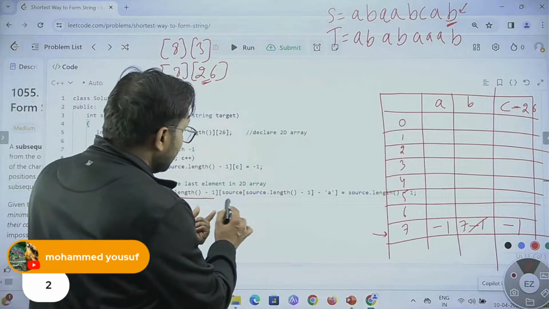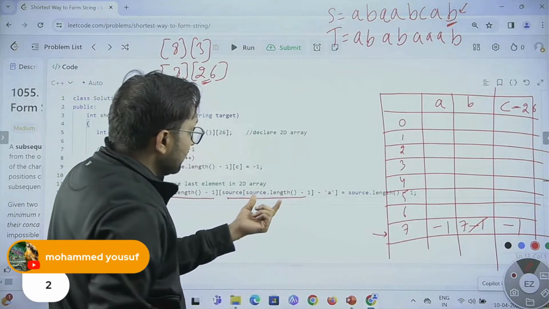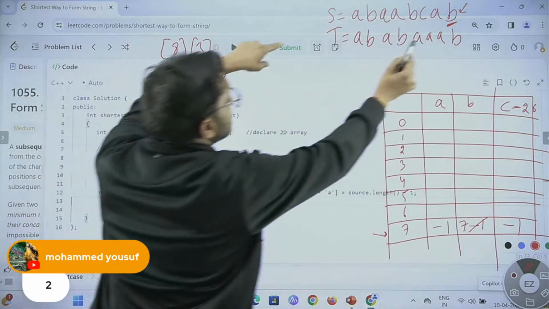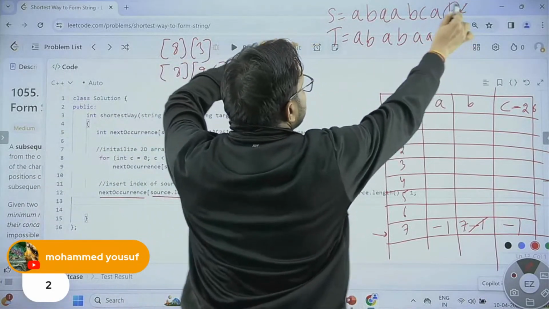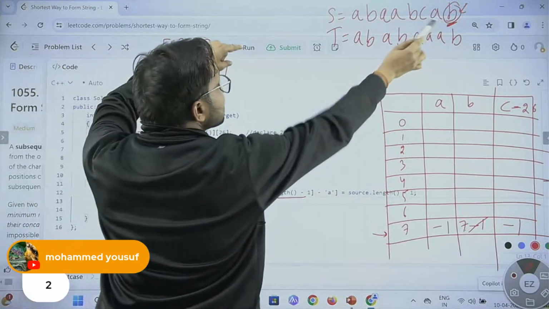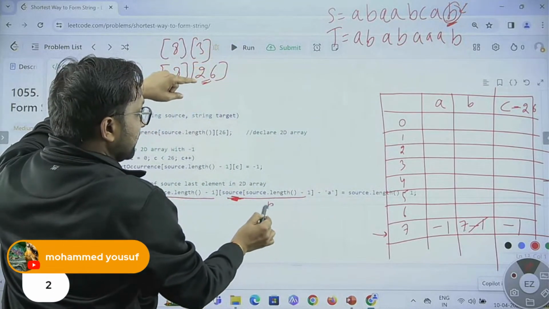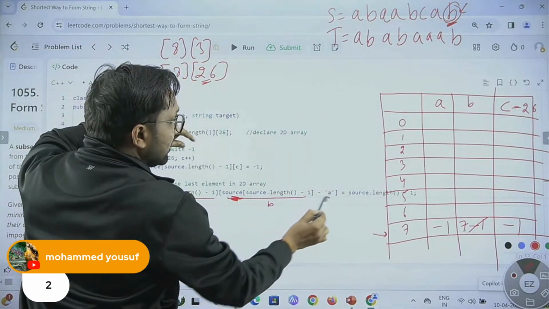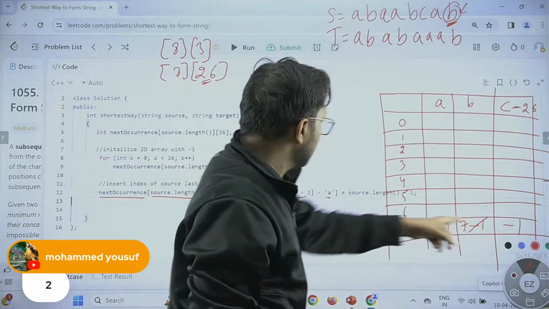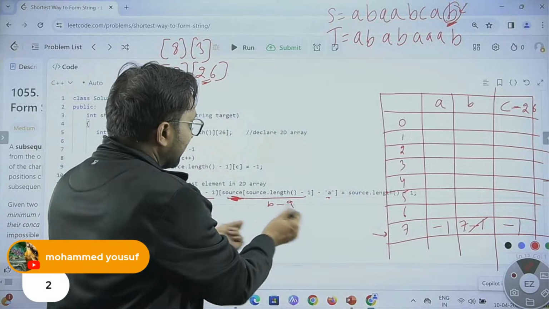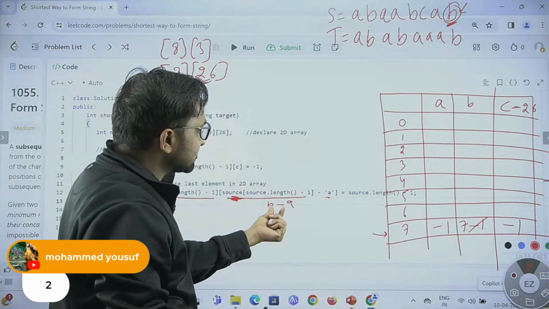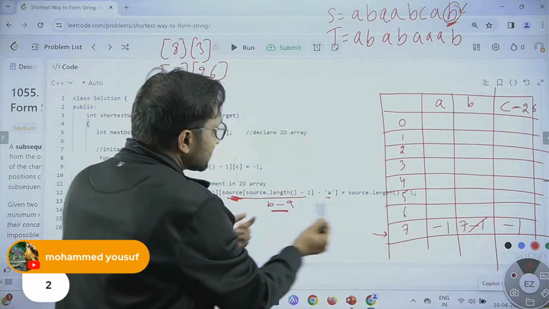And in the last row, what we are doing, in the source string we are finding the last symbol, that is B. We find out from B, we subtracted A. Actually, we are storing the numbers over here. Whatever will be the difference between them, we are storing that. On the basis of that, we are storing the value.